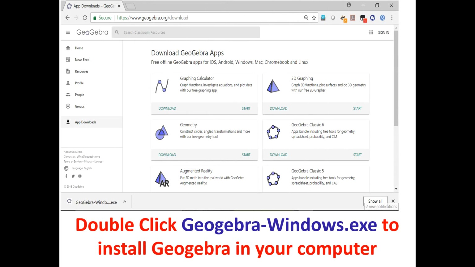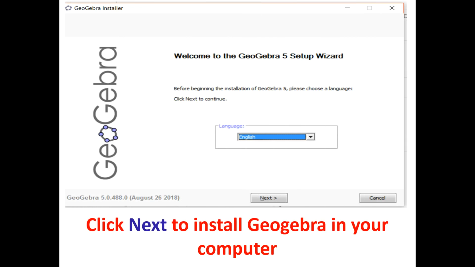GeoGebra Windows exe will get downloaded in your computer. Click it to install GeoGebra in your computer. You have to choose the language. It is now available in many languages, foreign languages and also in Hindi, but we will select English.